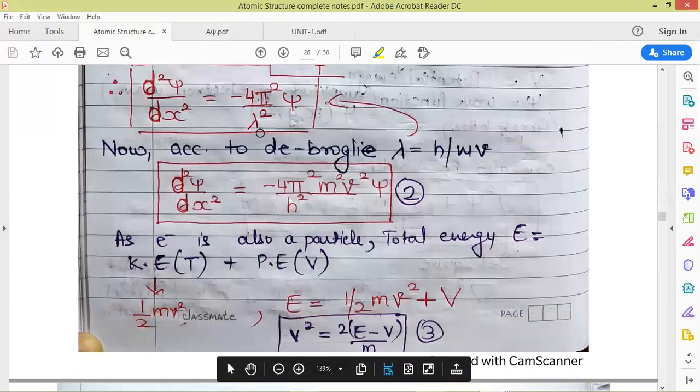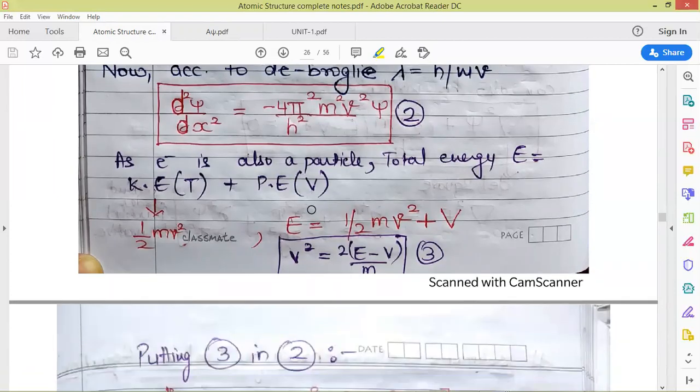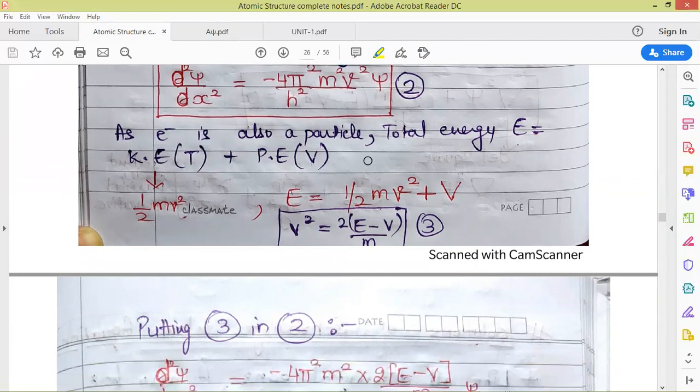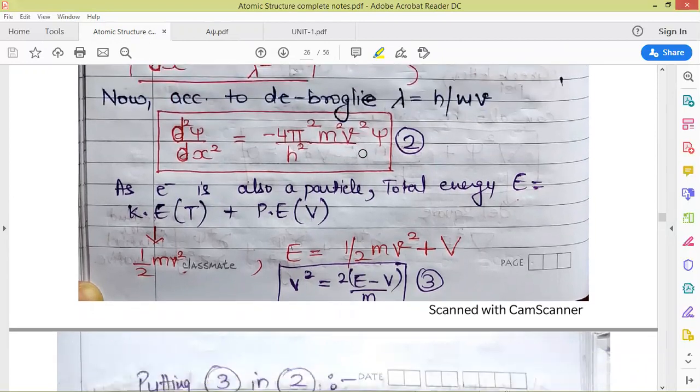Here lambda can be replaced with h upon mv according to de Broglie's equation. So we put lambda square as h square by m square v square. Next, as the electron is also a particle, the total energy E can be written as kinetic energy plus potential energy, and kinetic energy is given by half mv square.